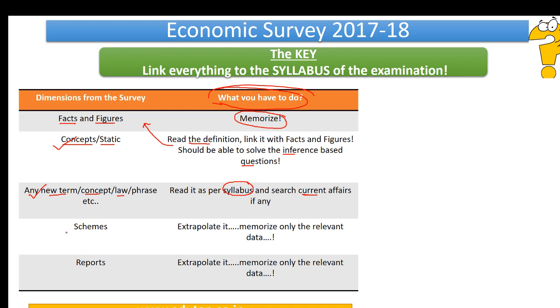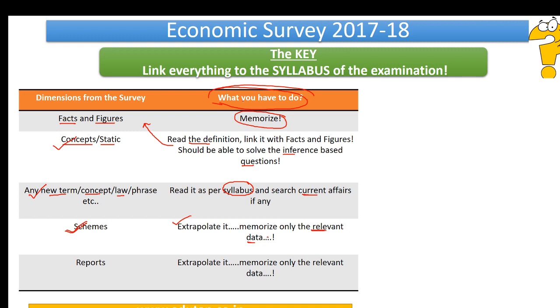The fourth dimension that we are talking about is schemes, right? Now, what you have to do as part of this? Extrapolate it. Earlier also I discussed extrapolation. Now, you would ask me, do we need to extrapolate and read everything? No. Memorize only the relevant data. How would you know the relevant data?